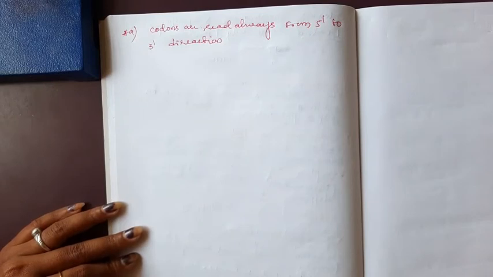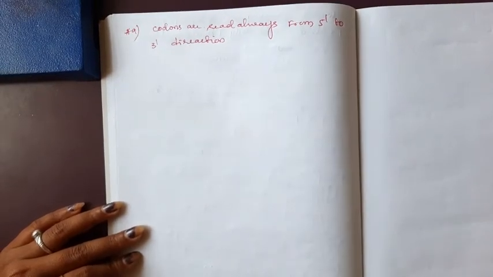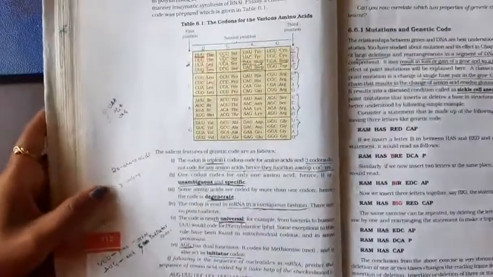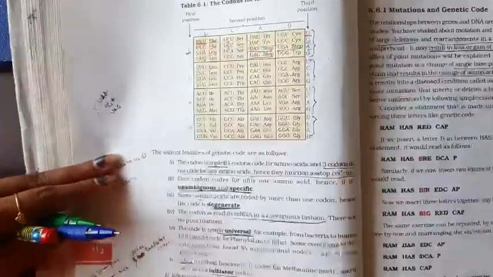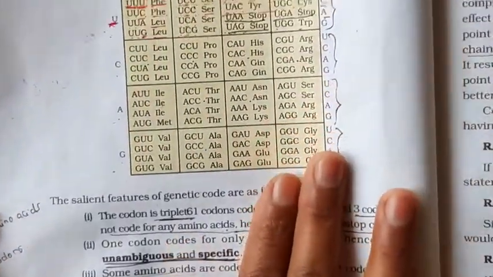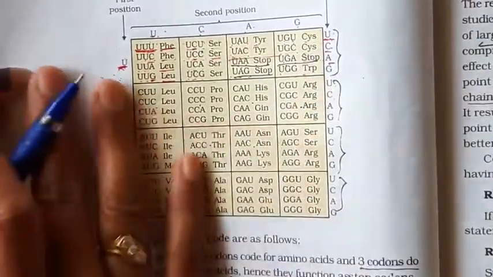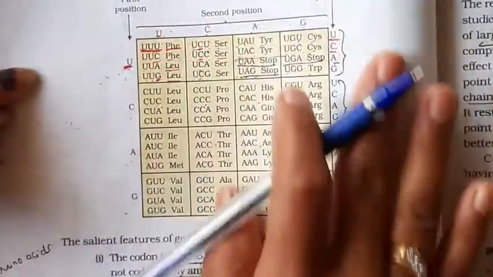Okay. Yesterday I told you that you have to practice the codon table, the genetic code table. Once again we have to read that one. I will zoom it. I already explained how to read this, how to draw this table.